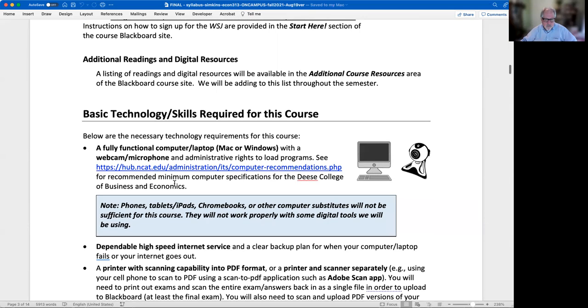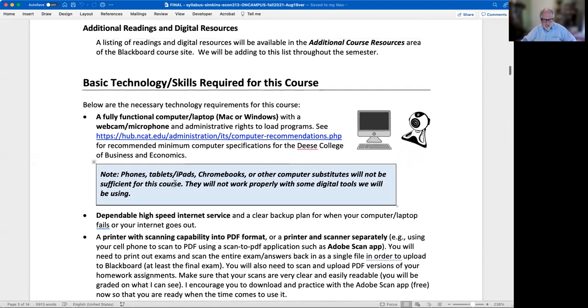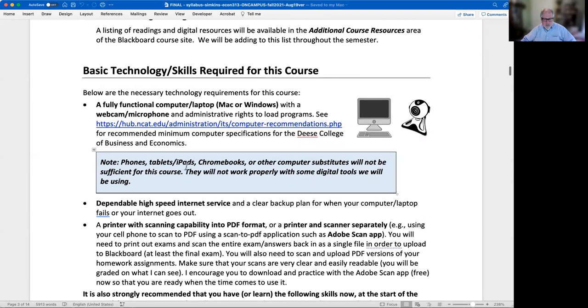Okay, some basic technology skills, as well as basic technology that you need. In particular, it's really important. Chromebooks, iPads, tablets, they're not going to work for you in this course. Ultimately, they'll work for a good chunk of things, but you may run into a roadblock at some point.